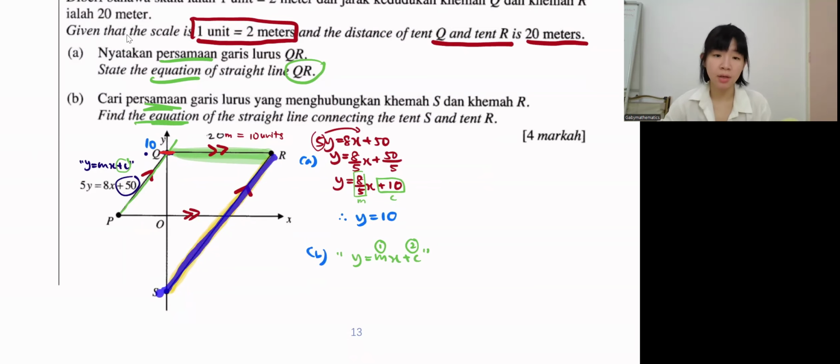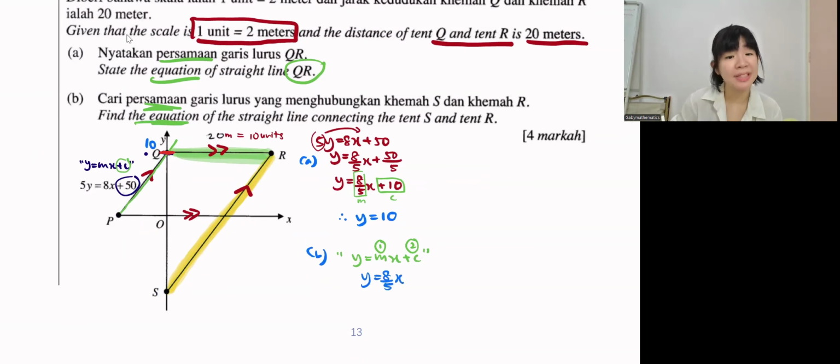What is the gradient of this line? These two lines are parallel, so they should have the same gradient, same m. Just now we already rearranged, so the m is 8 over 5, correct? So we have y equals 8 over 5 x. Do we have c?